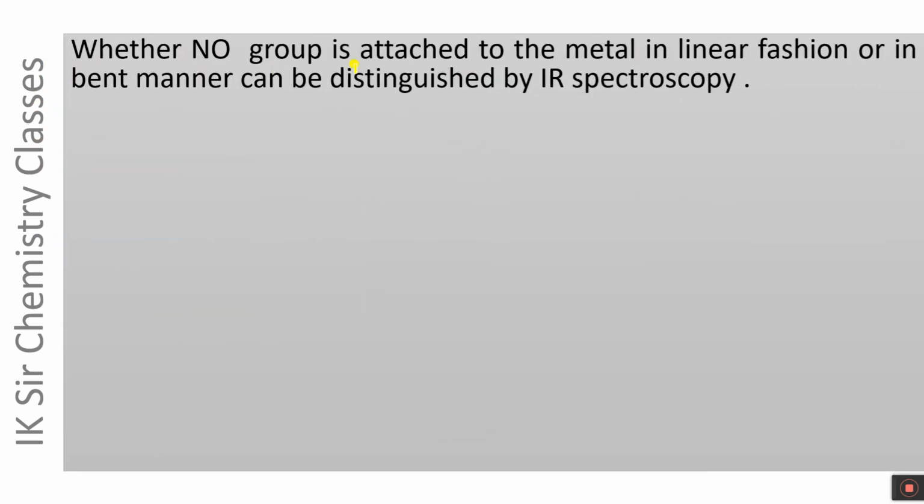Whether NO group in a metal nitrosyl is attached to metal atom in linear mode of linkage or in bent manner can be distinguished with the help of IR spectroscopy.